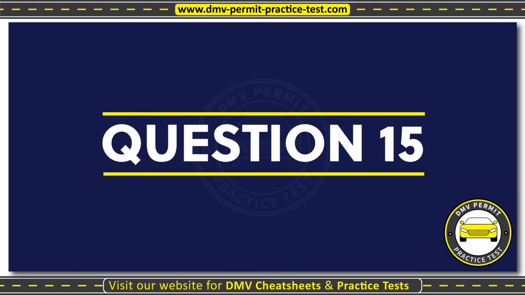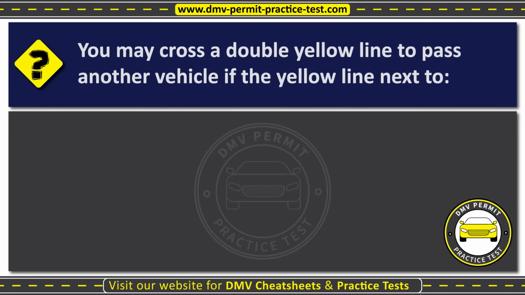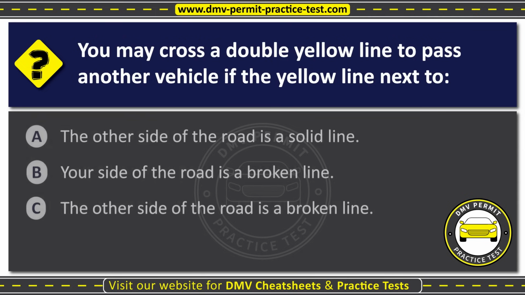Question 15. You would cross a double yellow line to pass another vehicle if the yellow line next to: Option A, the other side of the road is a solid line. Option B, your side of the road is a broken line. Option C, the other side of the road is a broken line. The correct answer is Option B, your side of the road is a broken line.